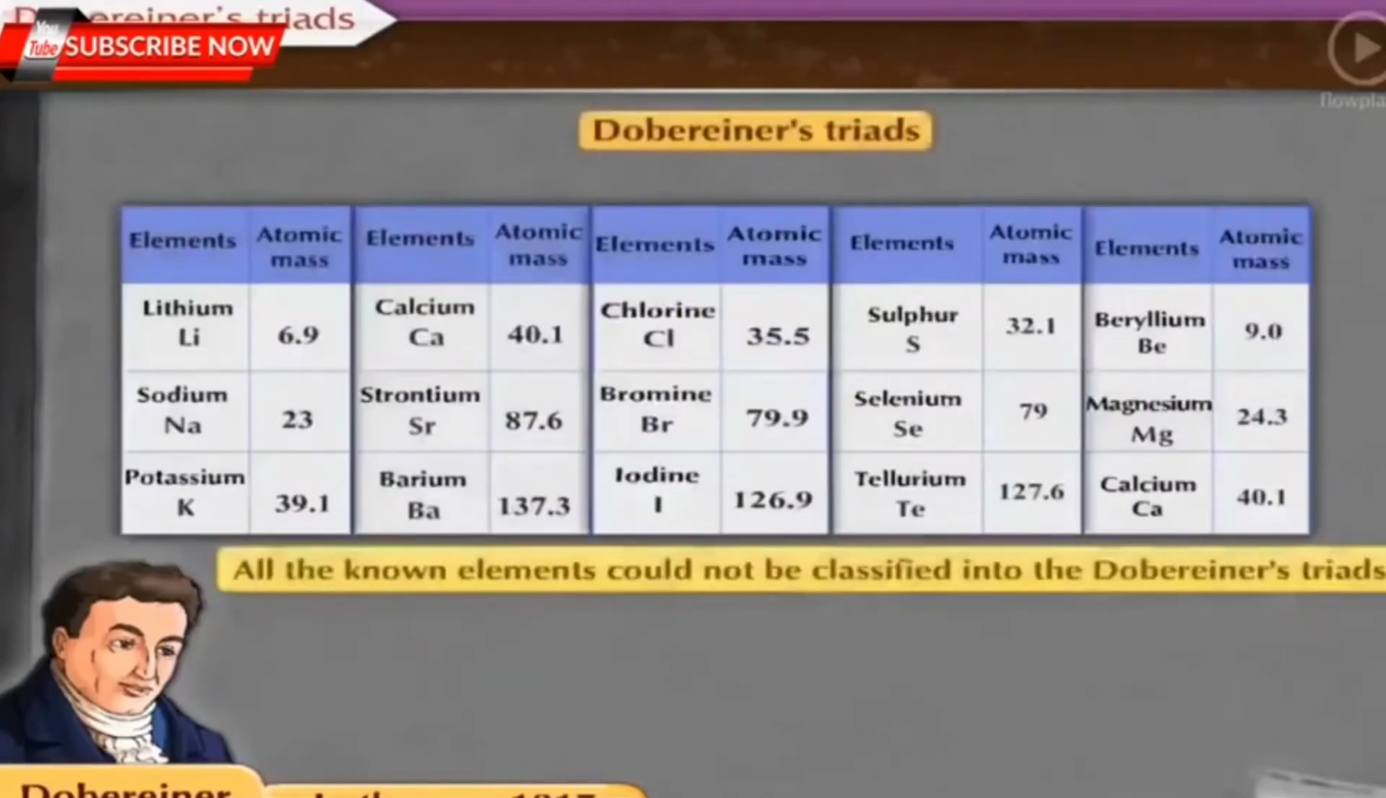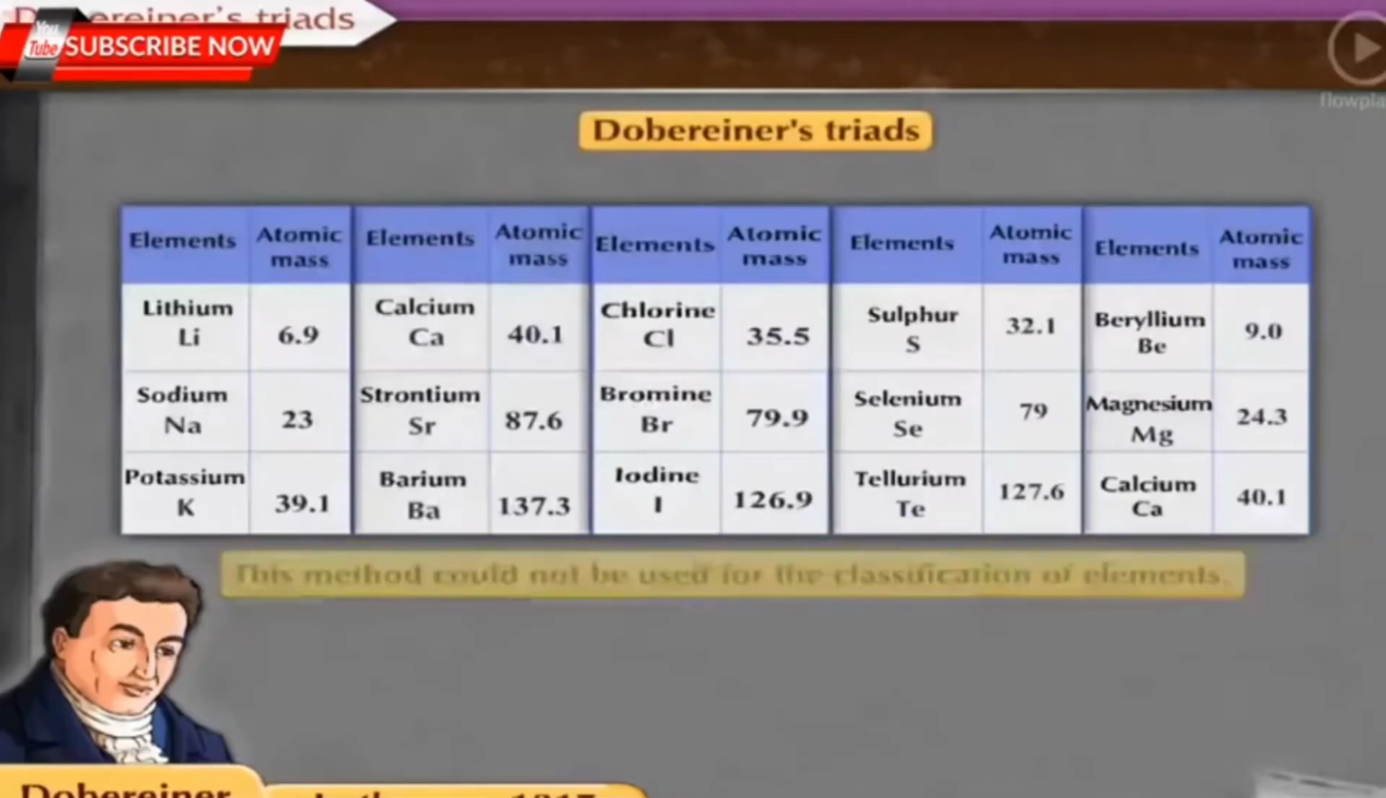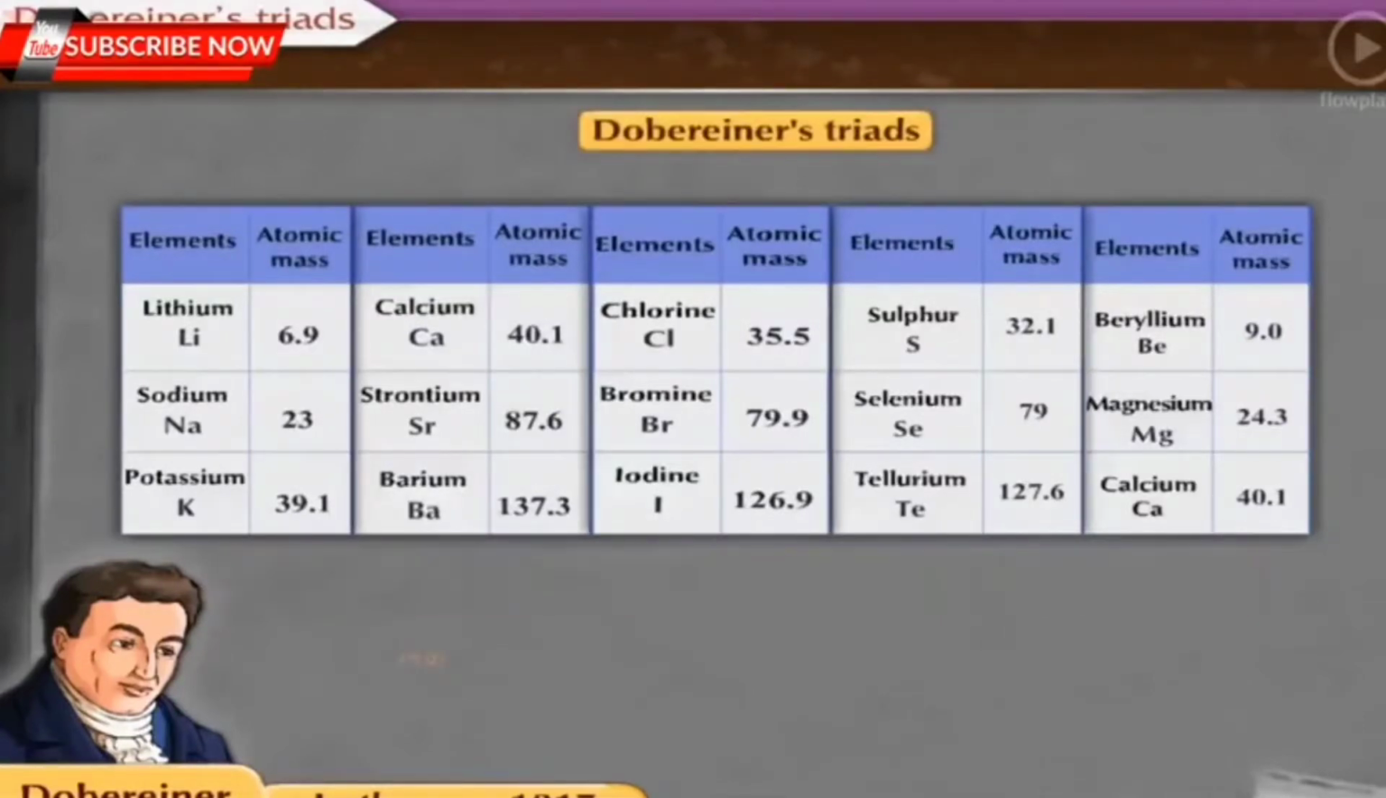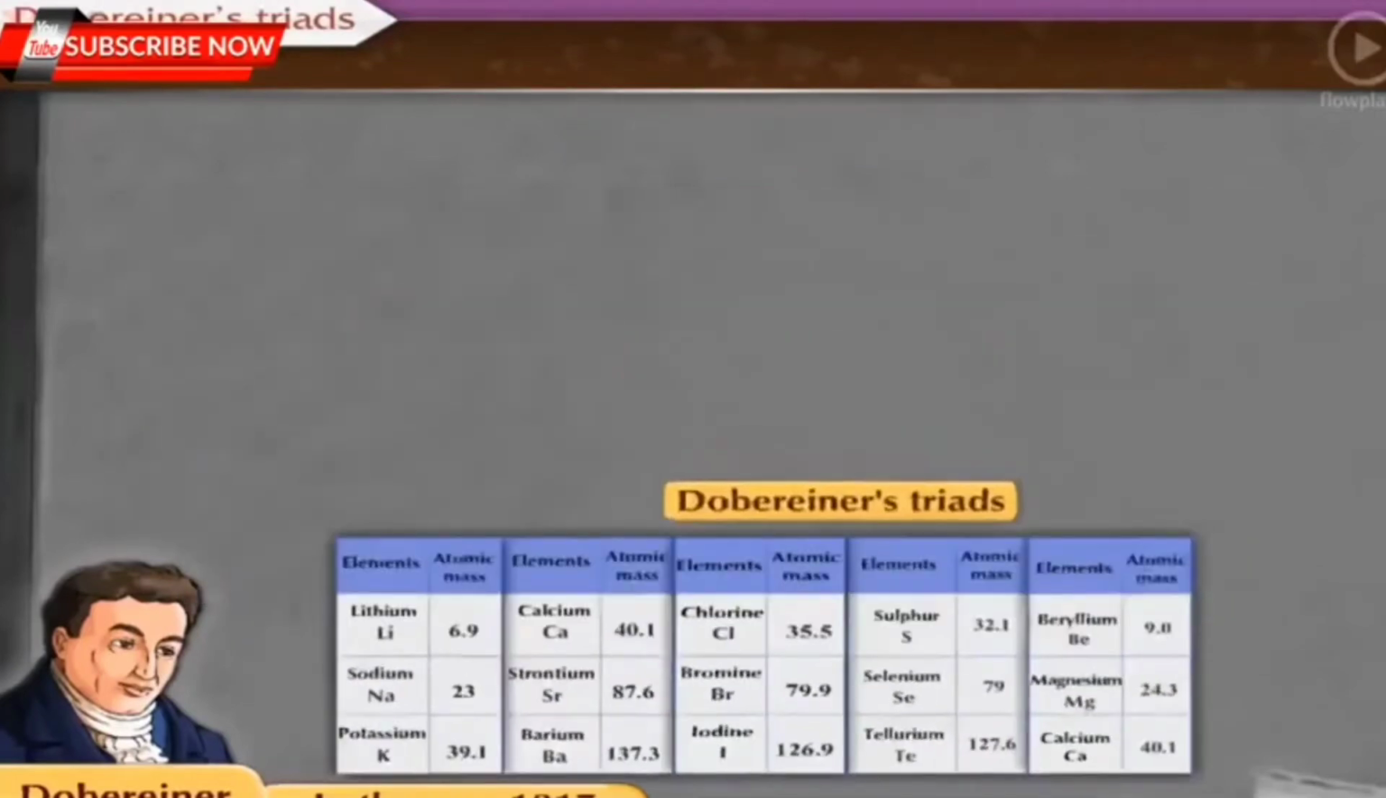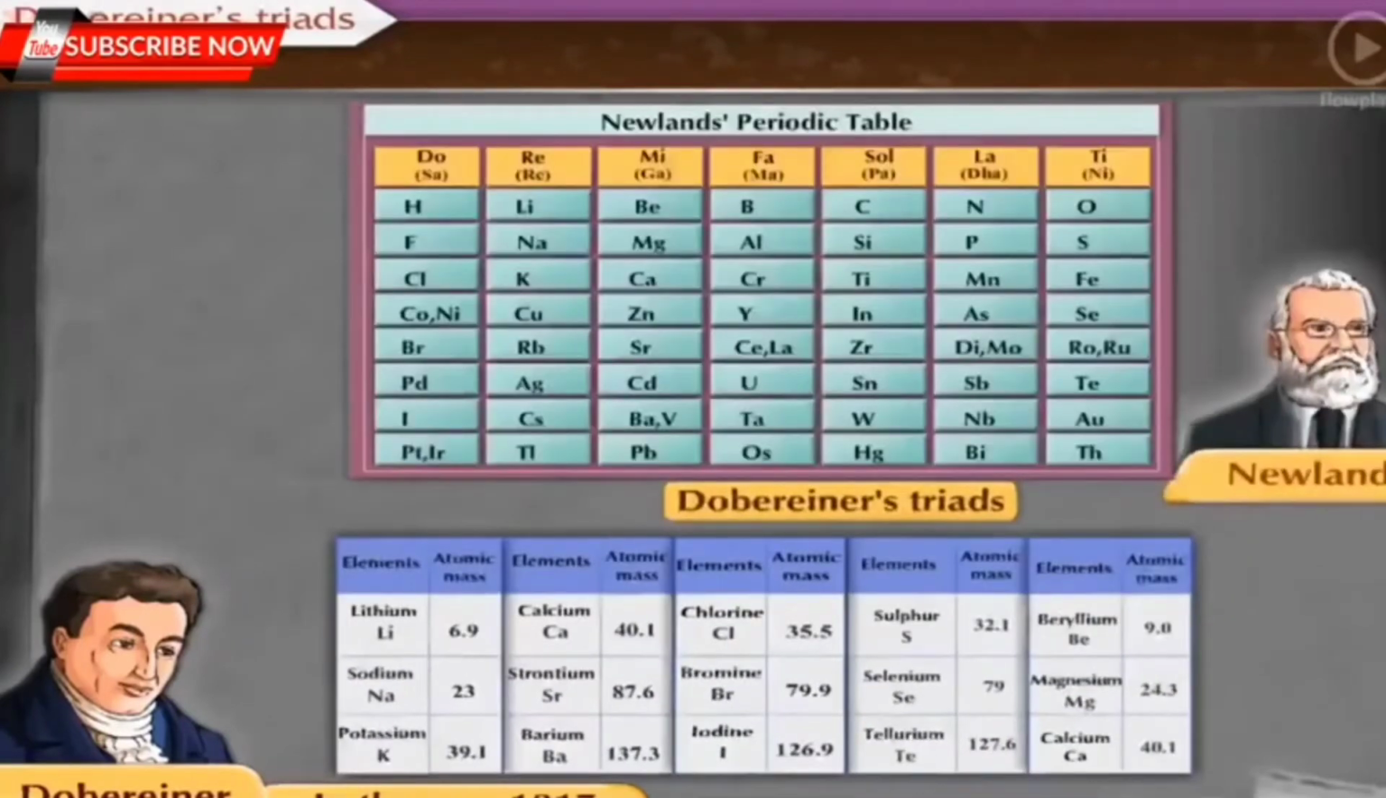Thus, all the known elements could not be classified into Dobereiner's triads. Therefore, this method could not be used for the classification of elements. After the failure of Dobereiner's triads, Newlands tried to classify elements. Let us acquaint ourselves with this system of classification.